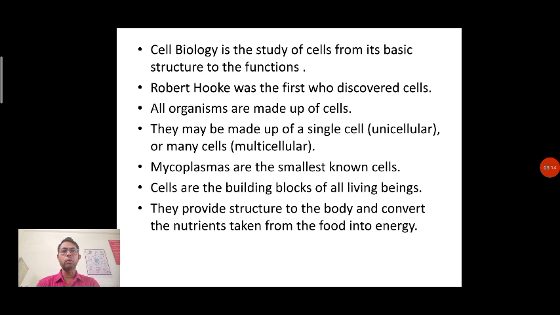Now when we talk about nutrients, everybody knows that nutrients are the most important requirement for living things. Living organisms consume food, and that food is converted into energy by the function of the cell. So the structure of the cell and the function of the cell, these are the two most important things to be studied in cell biology.